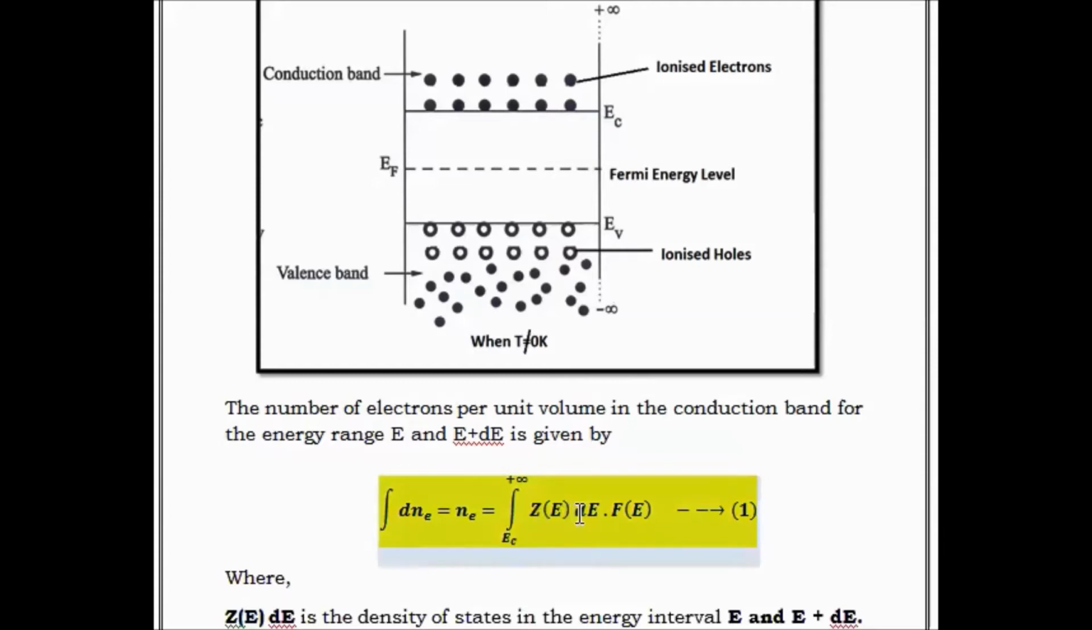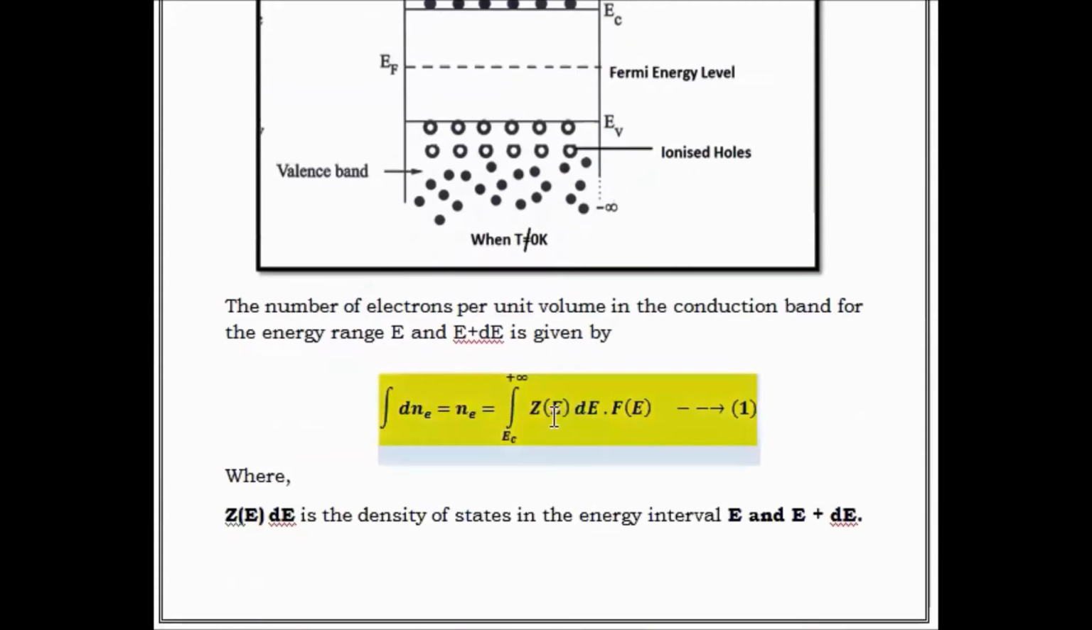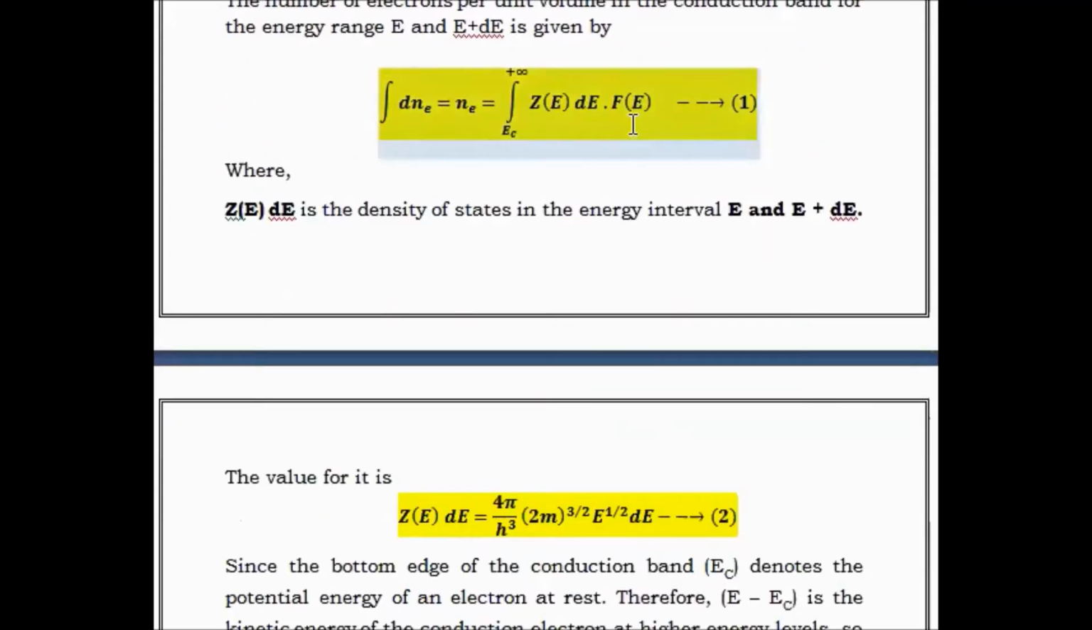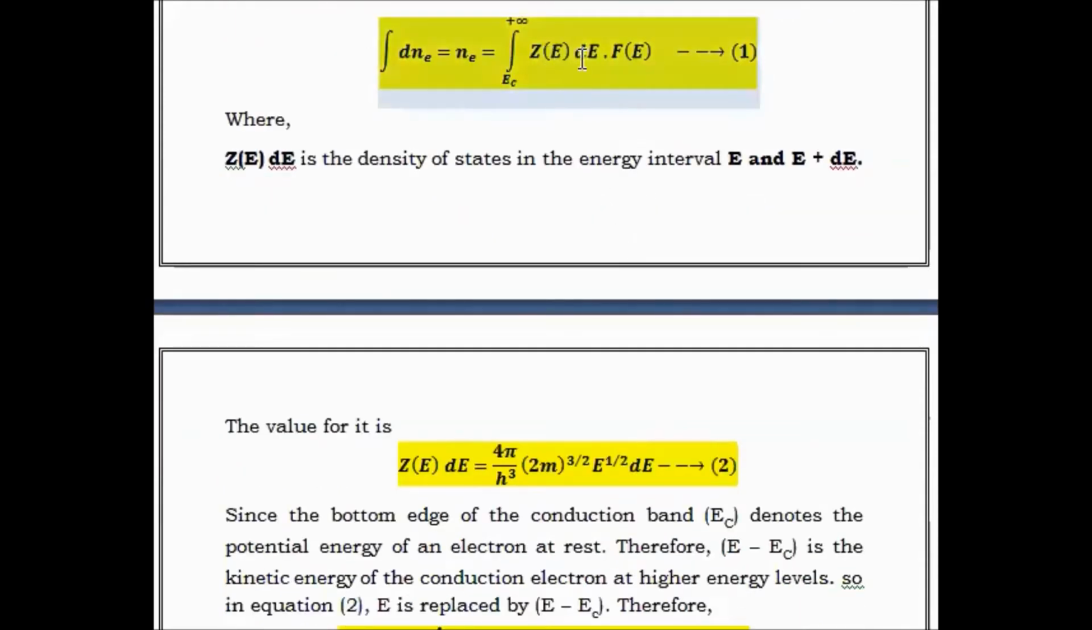Here Z(E) dE is the density of states in the energy interval E and E plus dE, and F(E) is the Fermi distribution function. So by considering the density of states and the Fermi distribution function for an electron, we are going to measure the carrier concentration of an intrinsic semiconductor for the conduction band. Here the values of Z(E), dE and F(E) are taken as a constant.